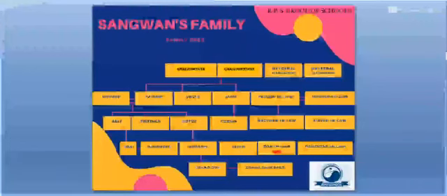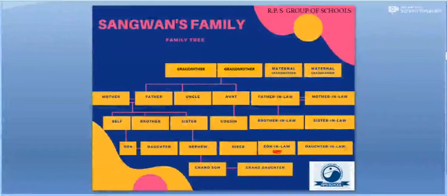So yes, dear children, what do we see before us? We have a family tree in the form of Sangwon's family. In this display we see there are 5 layers, which means 5 different generations.